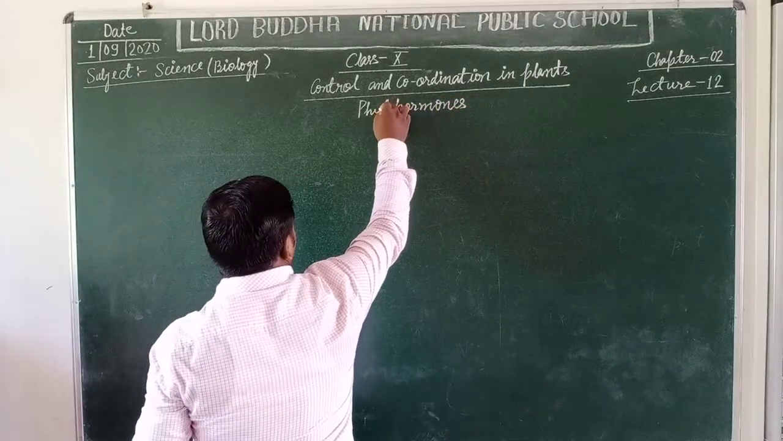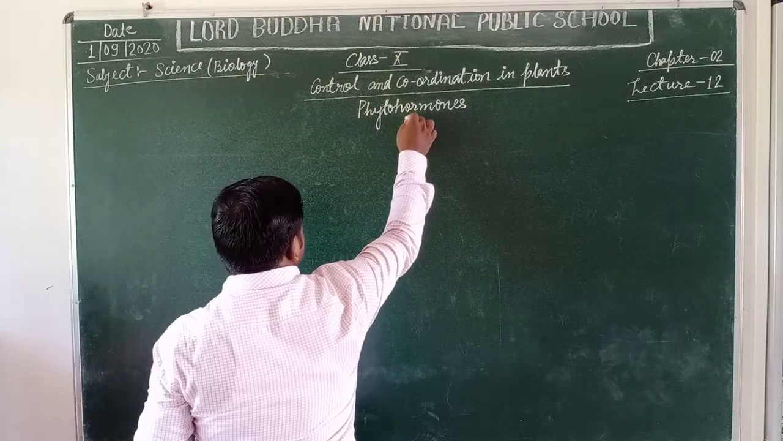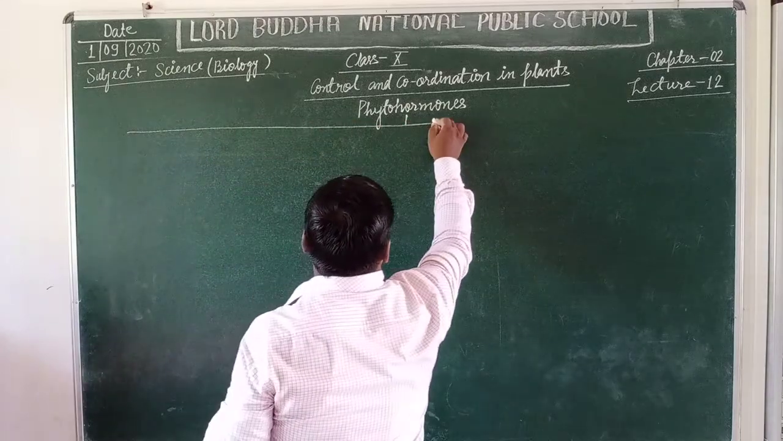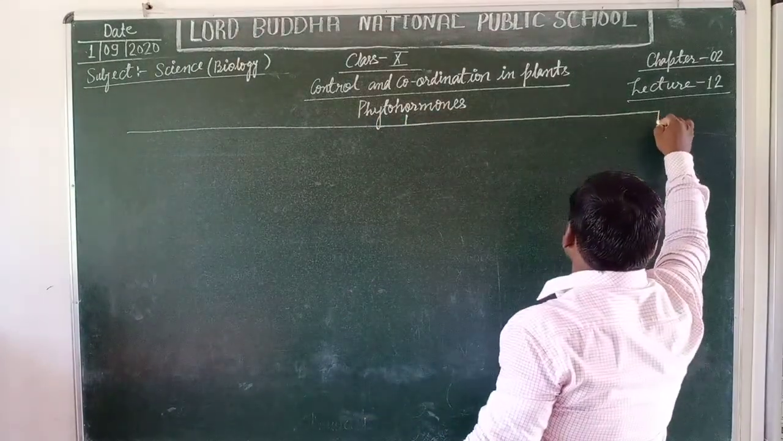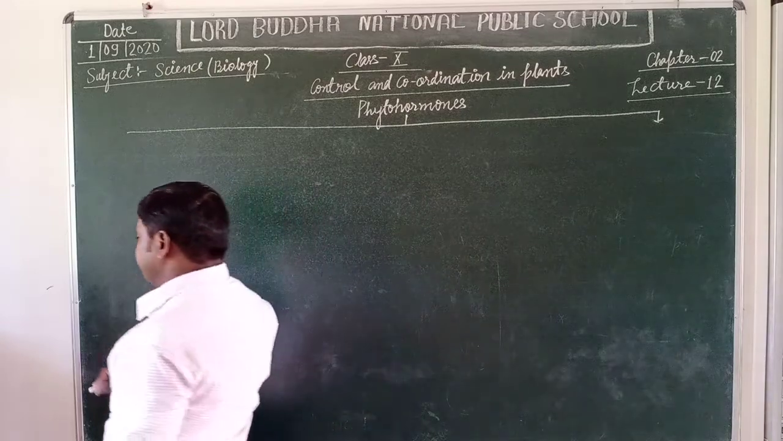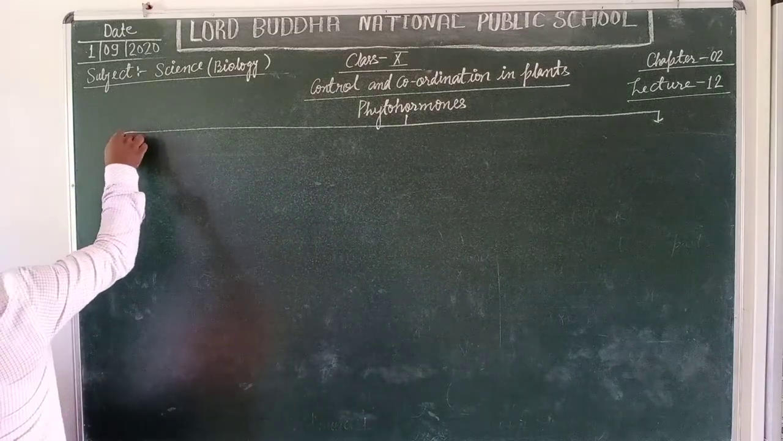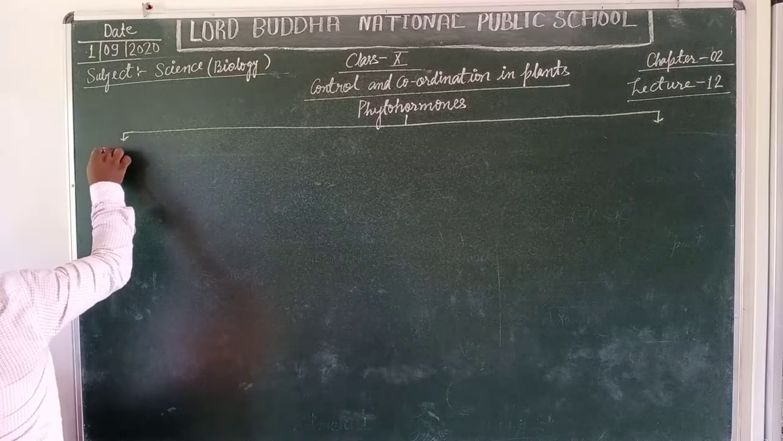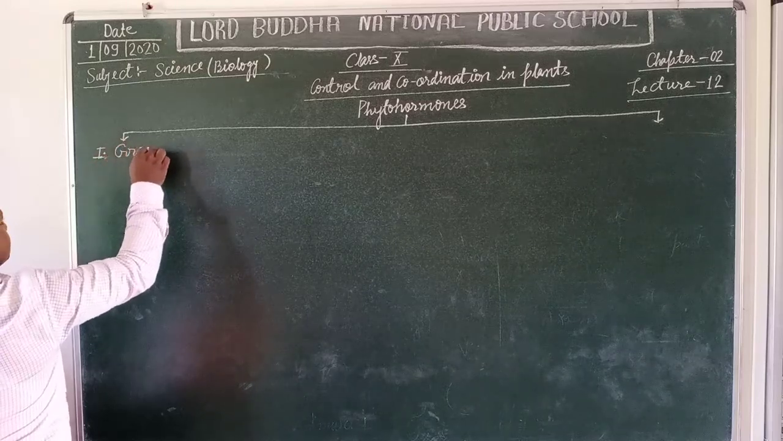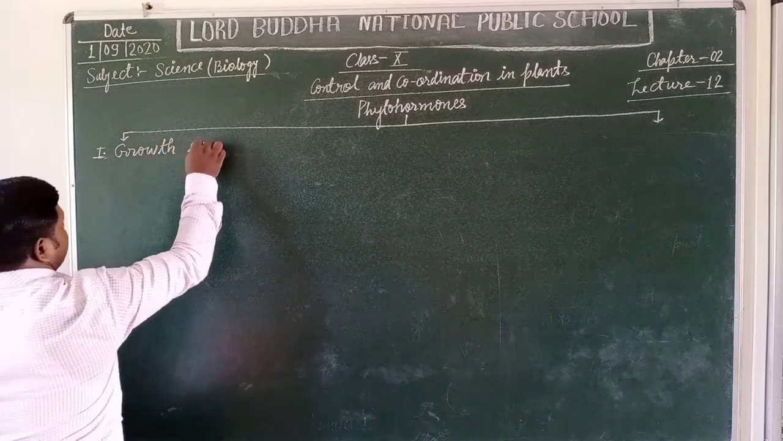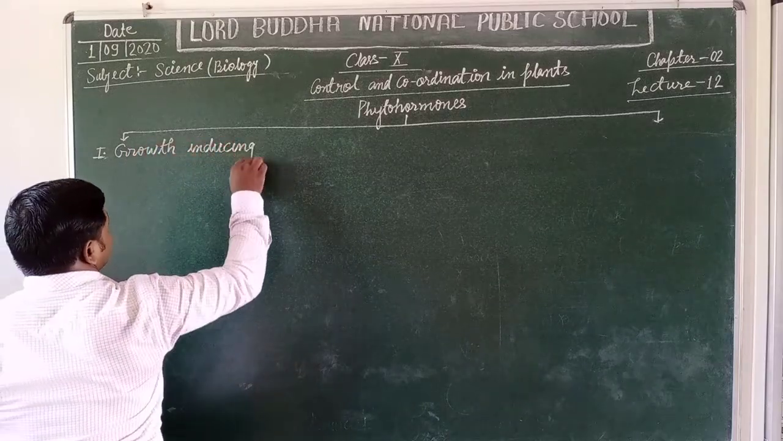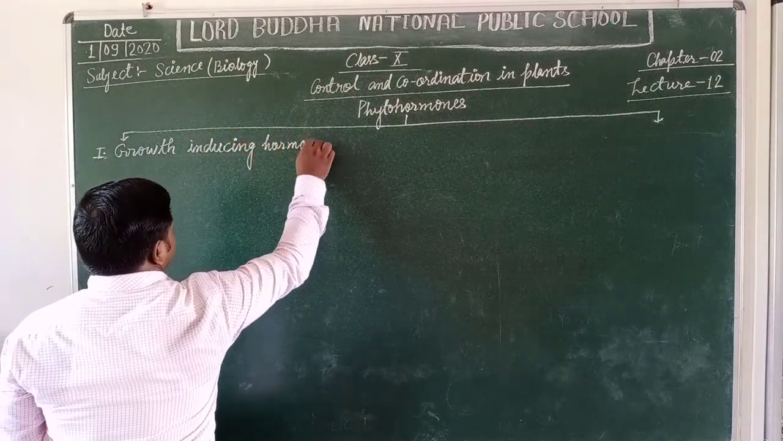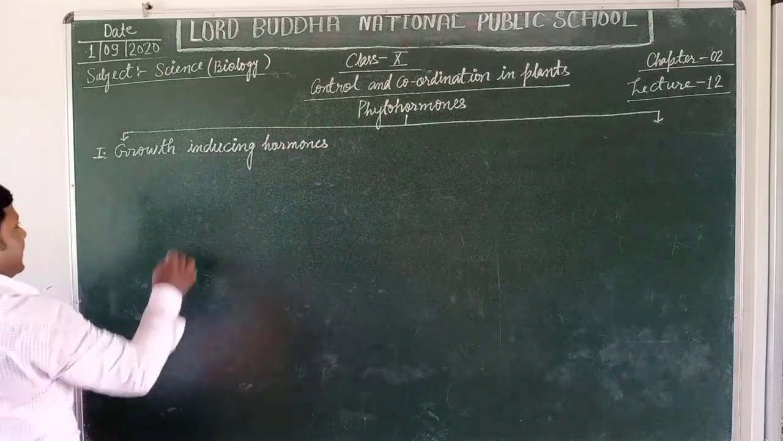On the basis of primary function, the phytohormones or plant hormones can be classified into two categories. The first one is growth inducing hormones, or you can say growth regulators.